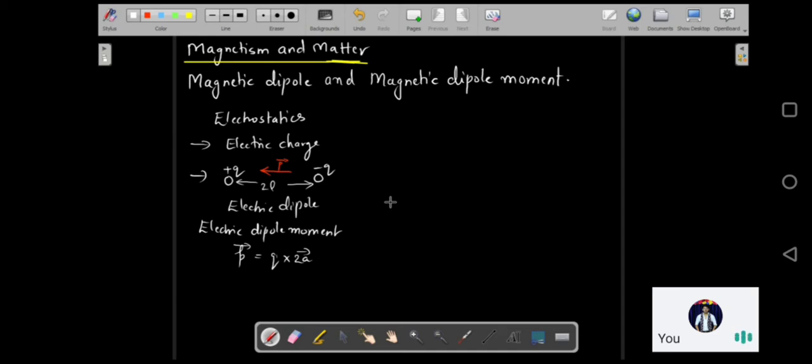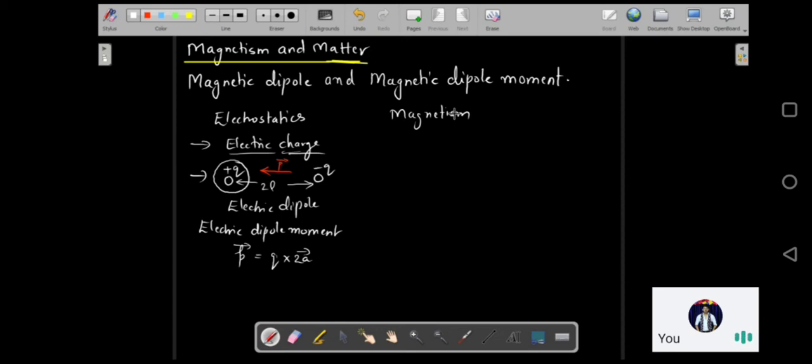In magnetism, isolated magnetic poles do not exist. Correct? Like how we had an individual charge over here, the individual charge was the source. But if we consider magnetism, we know that the isolated magnetic pole, which is called the monopole, does not exist.